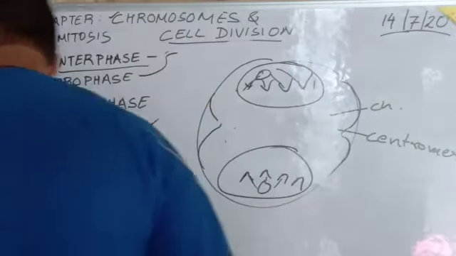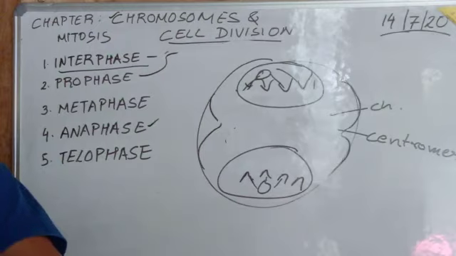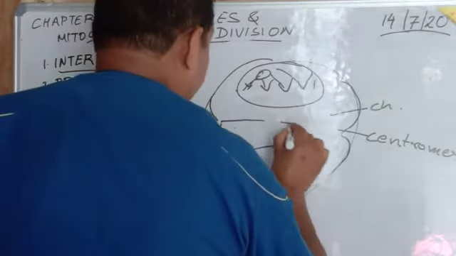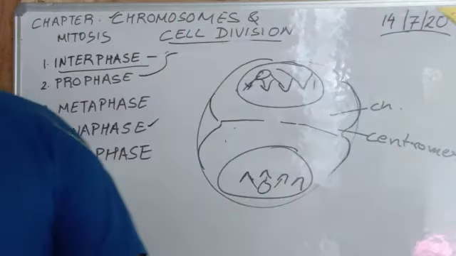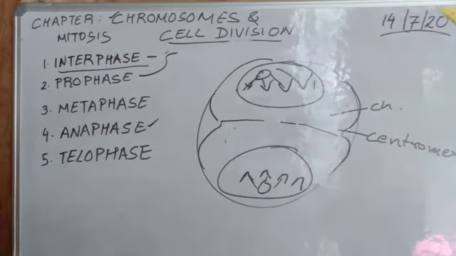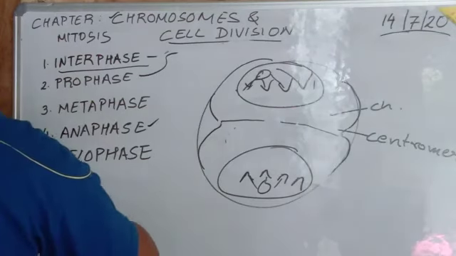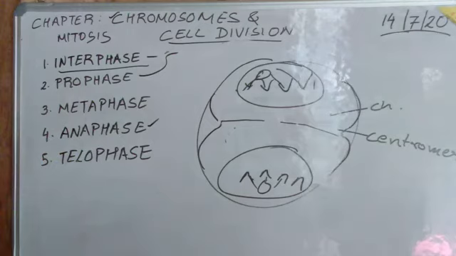The nuclear membrane reappears. After the formation of the nuclear membrane, the cleavage furrow starts deepening and the cell divides into two daughter cells. Then the last one is called cytokinesis, which is not considered a part of mitosis, but it takes place in cell division. The cleavage furrow deepens totally and two separate cells are formed, and that is known as cytokinesis. So this is what is known as cell division by mitosis.